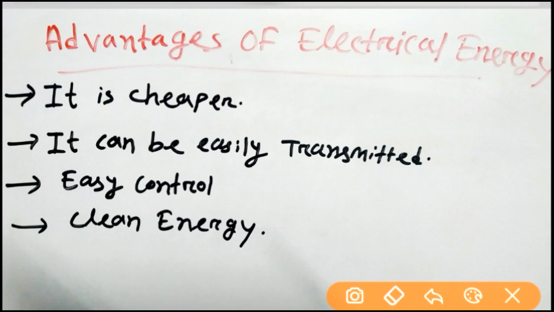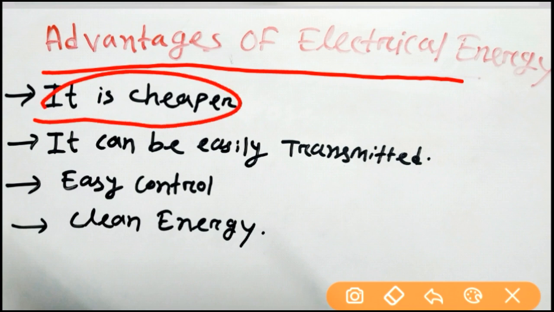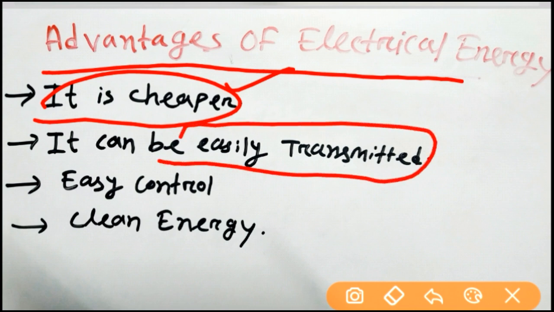Now, the advantages of electrical energy. Electrical energy is very cheap. And also electrical energy can be transmitted easily. As you know, transmission of electrical energy is by the help of conductors, and it can be transmitted over a long distance.